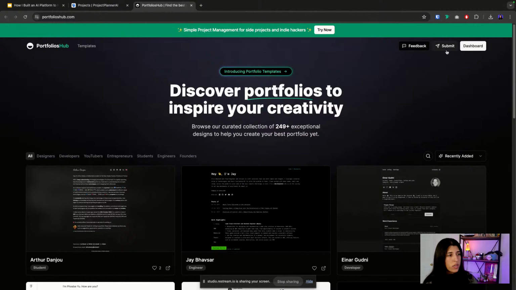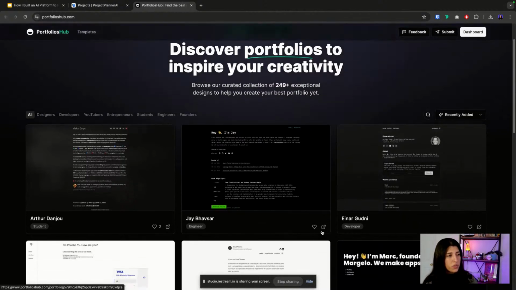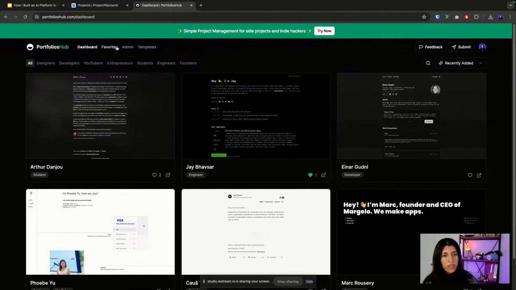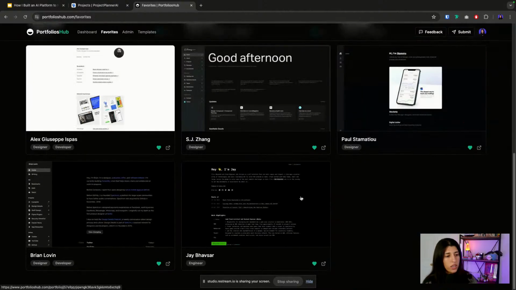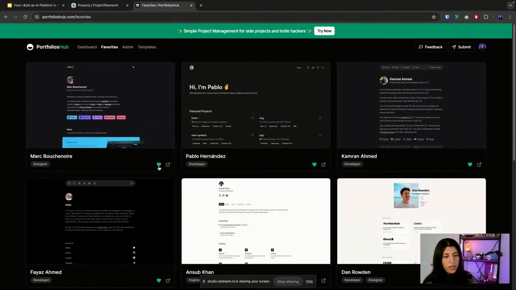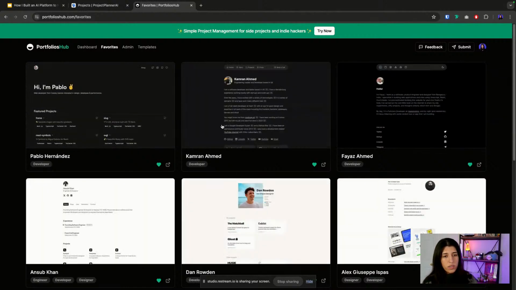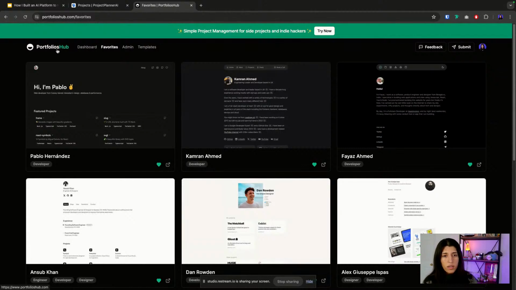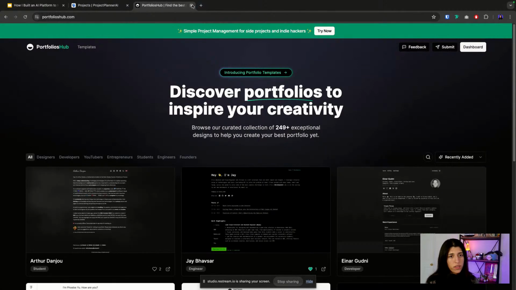So you're able to like stuff in real time. So let's say I like this portfolio, and then it shows up in my dashboard right here as a favorite. These are all the ones that I favorited. If I unfavorite it, then it removes it automatically. So that's the beauty of Convex's real-time functions. And let's see. So that's one of the projects.